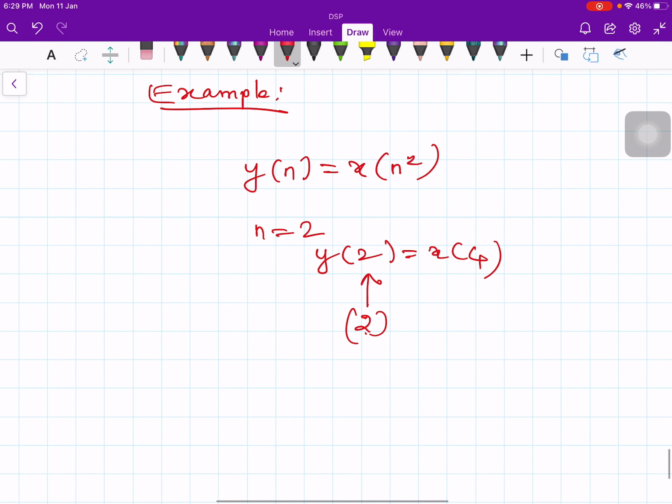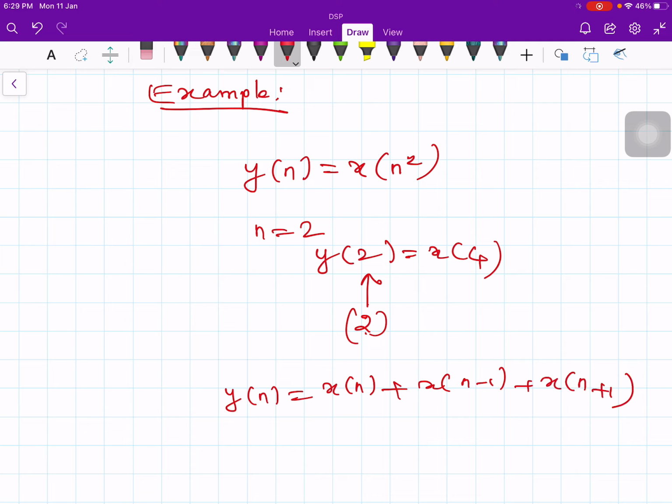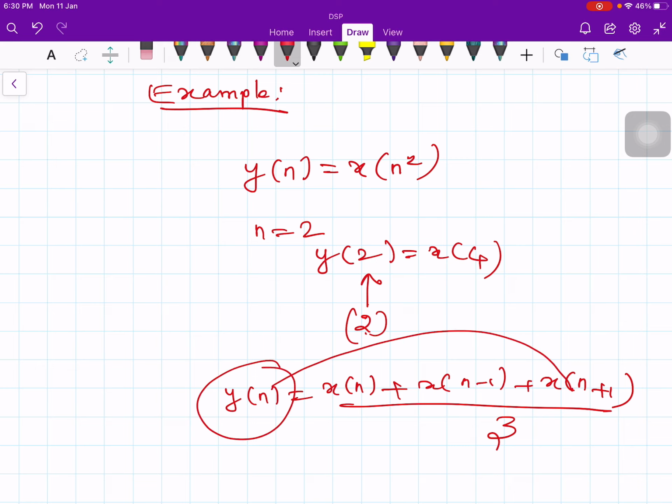Let us take a moving average system. What is moving average? y of n is equal to x of n plus x of n minus 1 plus x of n plus 1, whole divided by 3. This is also non-causal because y of n depends on the future input x of n plus 1. Agreed? So this is also non-causal.